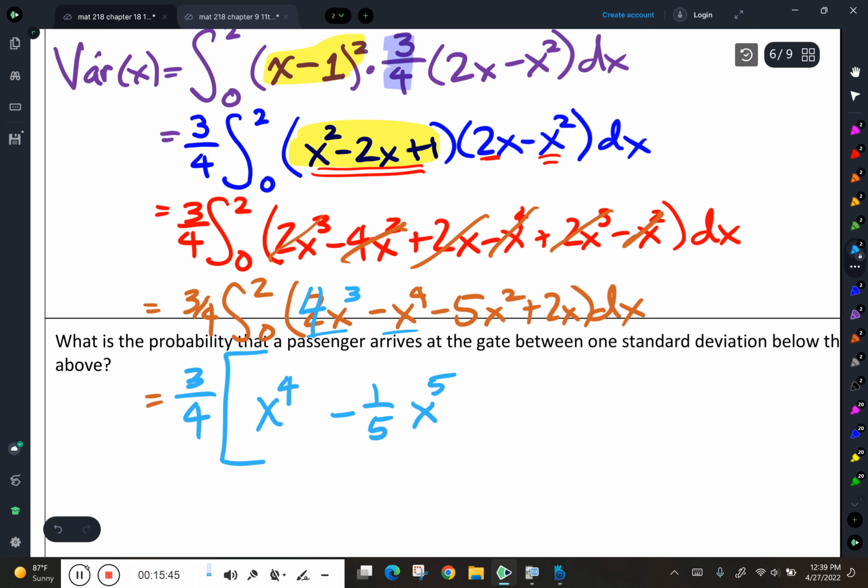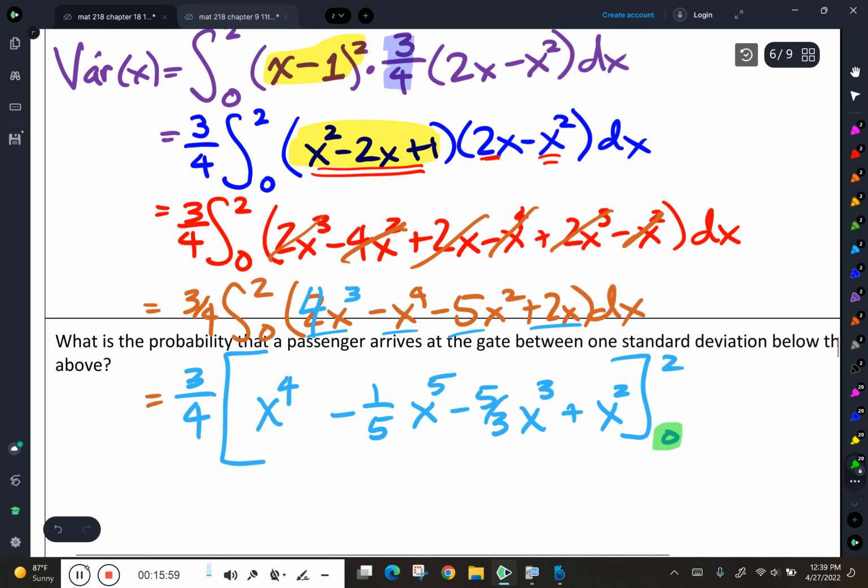Okay, so that one's done, that one's done. Negative 5x squared is going to give me negative 5/3 x cubed. 2x will give me x squared. And again, this is from 0 to 2. I love the fact that it's a 0 because here, here, here, and here is just going to go away. So all I have to do is evaluate it at 2.